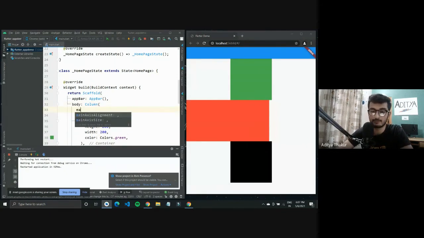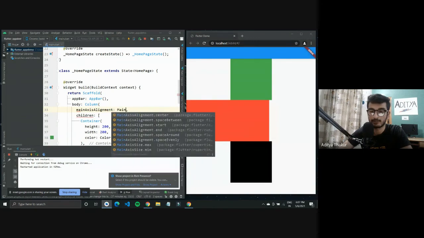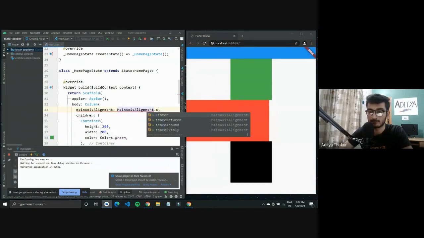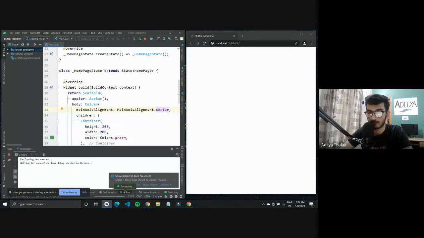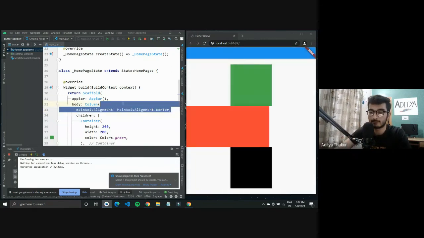So there are certain properties that you can modify to adjust the alignment. For a column, we have the main axis alignment property. You can use mainAxisAlignment.center. Since a column is arranging vertically, the main axis is downwards. This is the whole screen width. So the main axis for a column is vertically downwards, and there is a next property called cross axis.